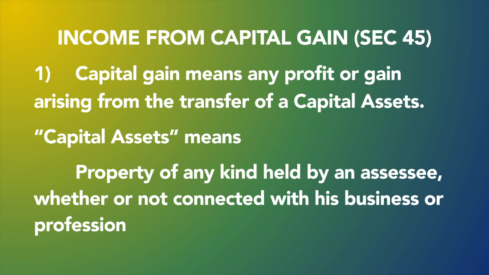So assessee, you know, is the person who is liable to pay tax, okay, individual. So capital asset means what? It is a property of any kind which is held by an assessee, means he is handling the entire asset, okay, and with that asset he can generate the profit. A gain is generated. It can be in the form of short term capital gain or long term. Short term capital gain is for shorter duration and long term for a longer duration.